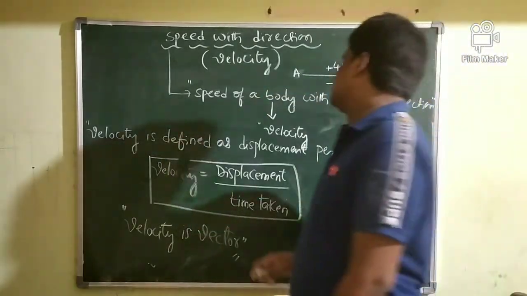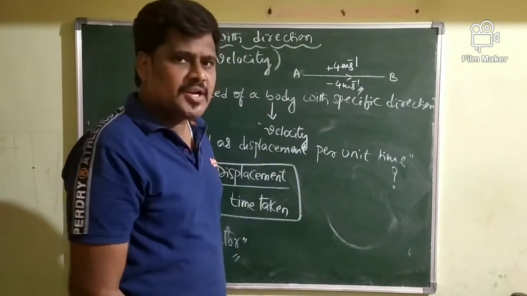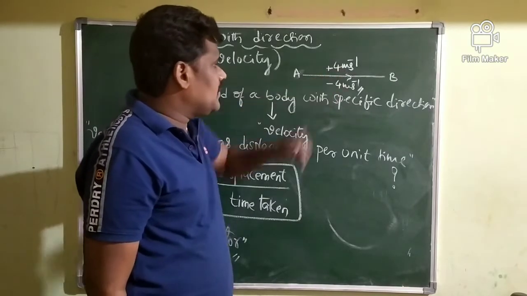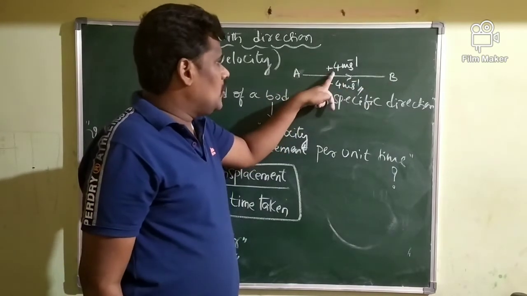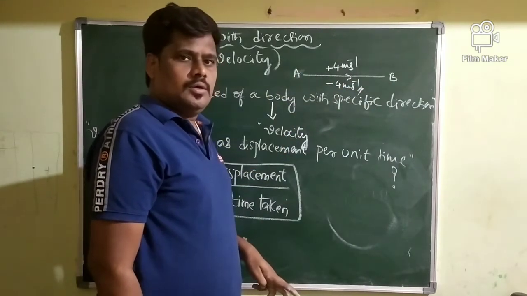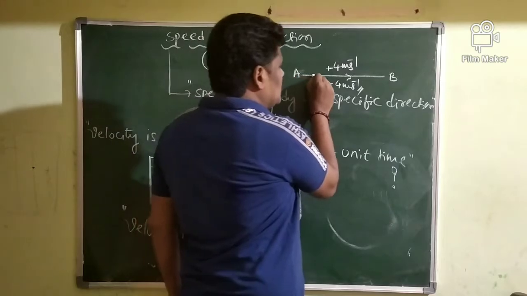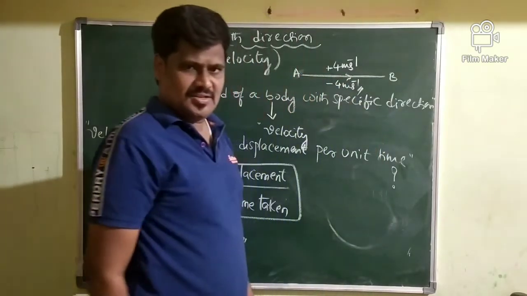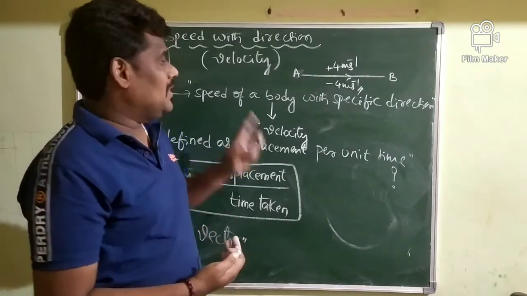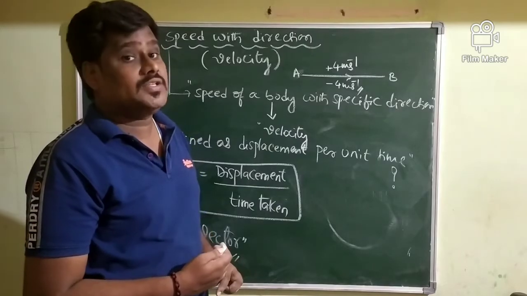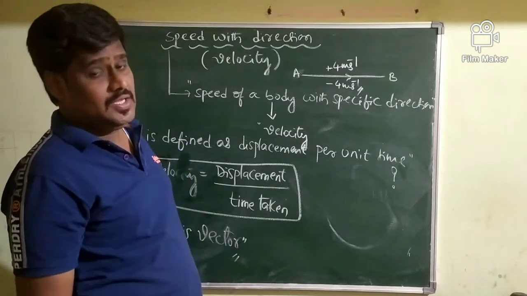Say for example, in this case, from point A to point B, what is the speed of the body? The speed of the body is 4 meters per second. Then what can I say? From A to B, the body is moving with a constant speed, that is 4 meters per second, and the direction of motion of the body is not changing. Now I can say that the body has uniform velocity.